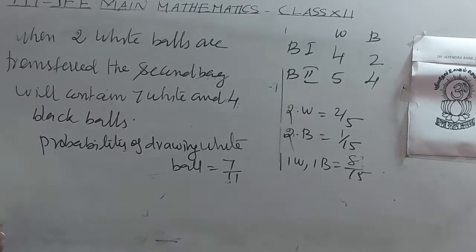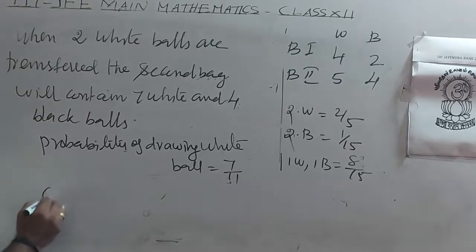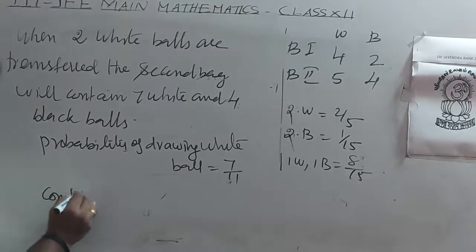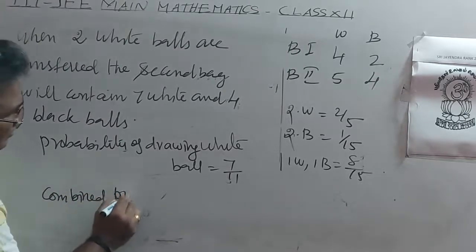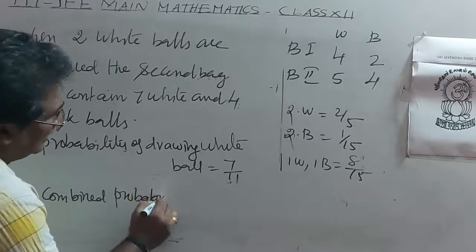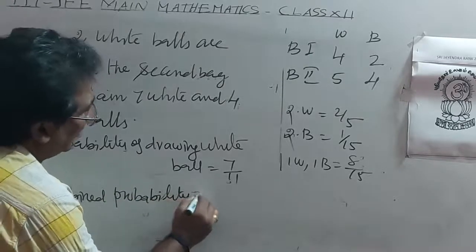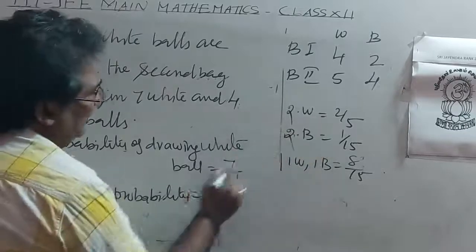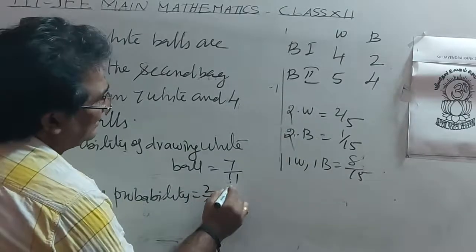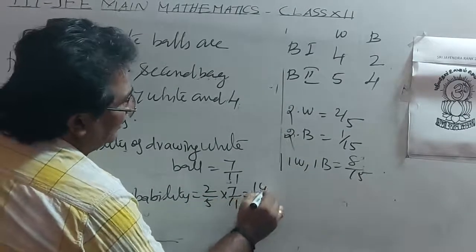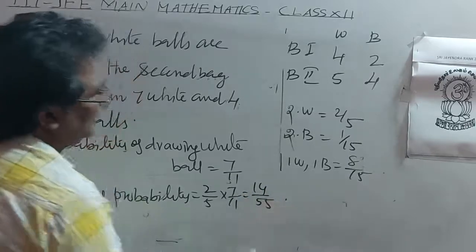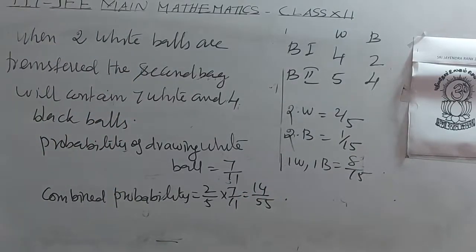Therefore, combined probability. The first case we have 2 by 5 into 7 by 11, 14 by 55.